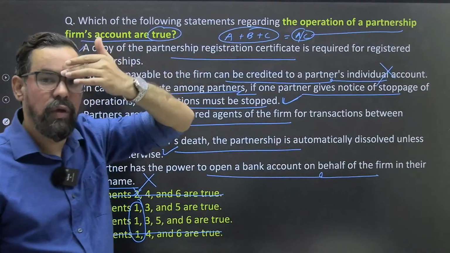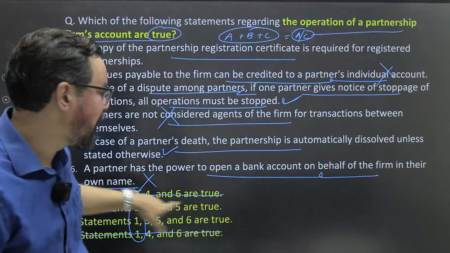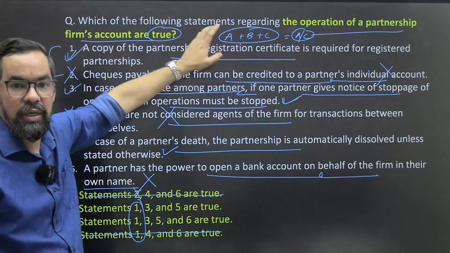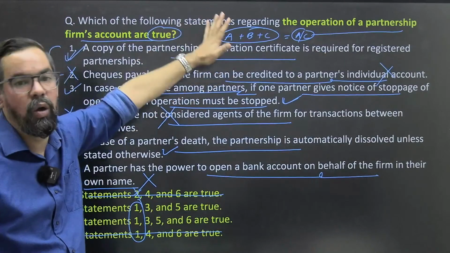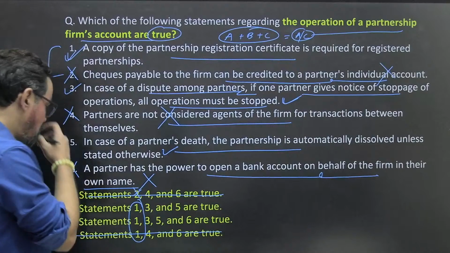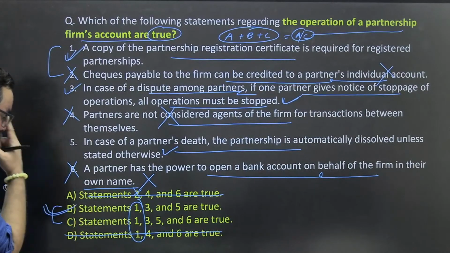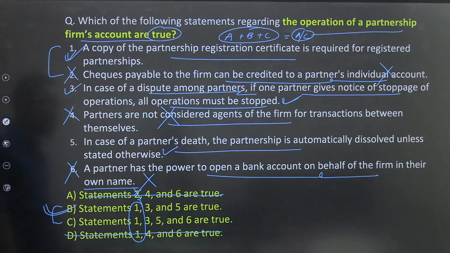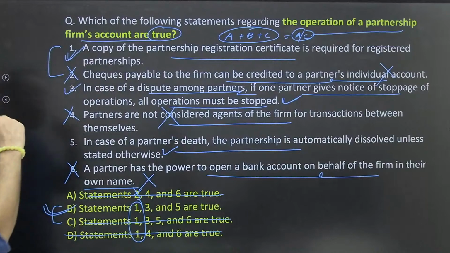If he wants to open a savings account, he can open it in his own name, but he cannot open it in the name of ABC. If he does, we will ask for the registration certificate, and we will already have that particular account. So this makes this statement wrong. So 1, 2, that means option B will be the right answer for this particular question. Option B will be the correct answer in this situation.